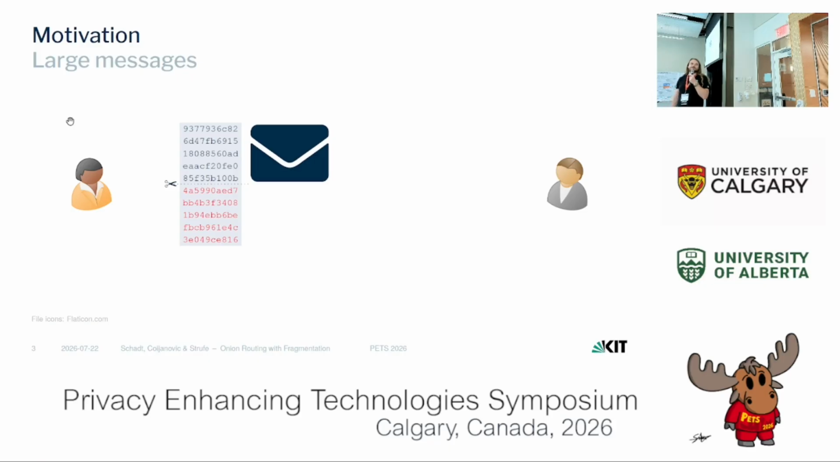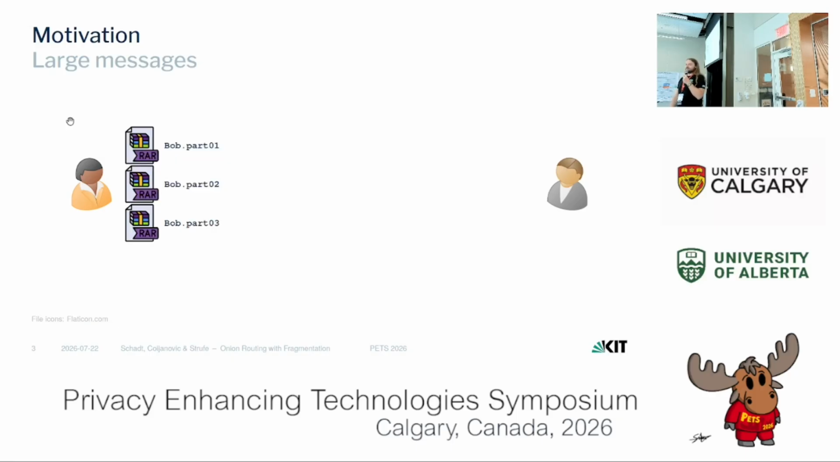But sometimes Alice wants to send a larger message, for example, a document or a video. One approach to solve this is to use some sort of fragmentation, where Alice simply splits her message into multiple smaller parts, and then she sends each of the smaller parts through the mix network to Bob, and Bob can reassemble the message once he has received all of the fragments. Now, the issue here is that Bob could be malicious.